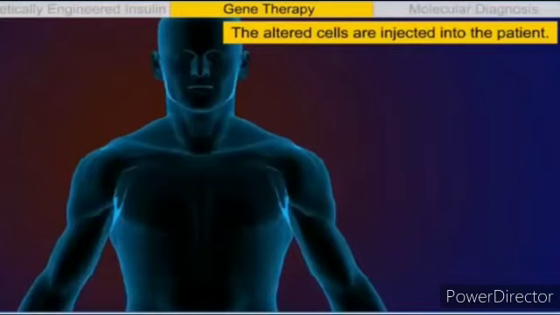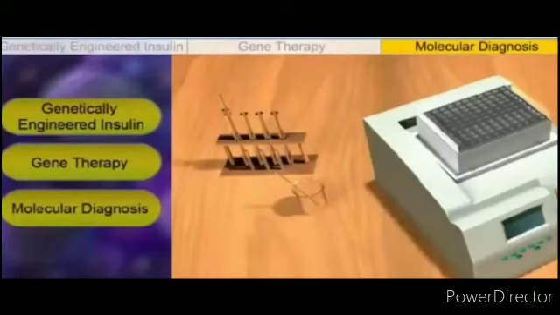However, if the gene isolated from marrow cells producing ADA is introduced into cells at early embryonic stages, it could be a permanent cure. That is also an advantage of biotechnology. Now the next application is molecular diagnosis.